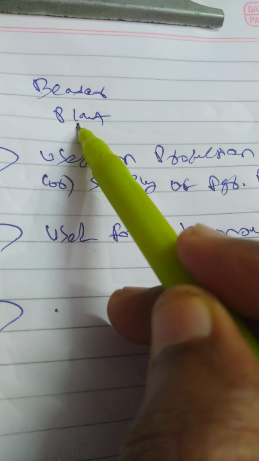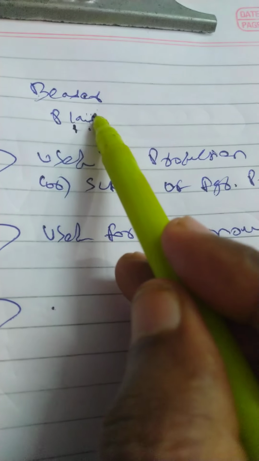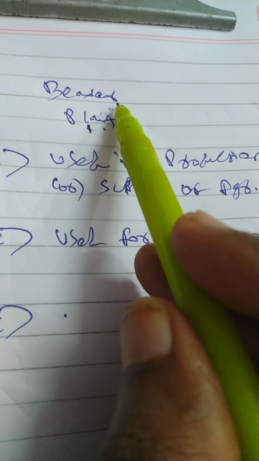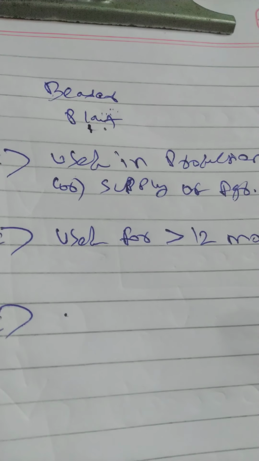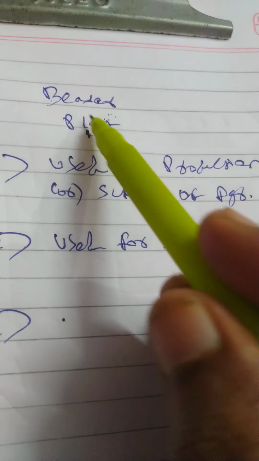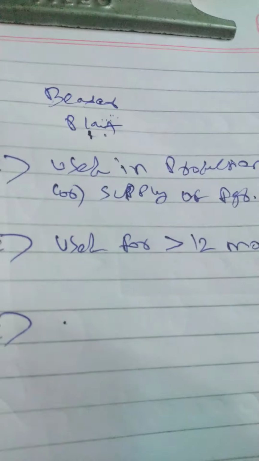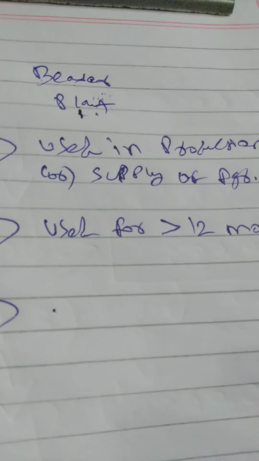They sell the bearer plant only at the time of scrapping. After the life of the bearer plant, they will sell this mango tree as scrap, as wood or something like that.